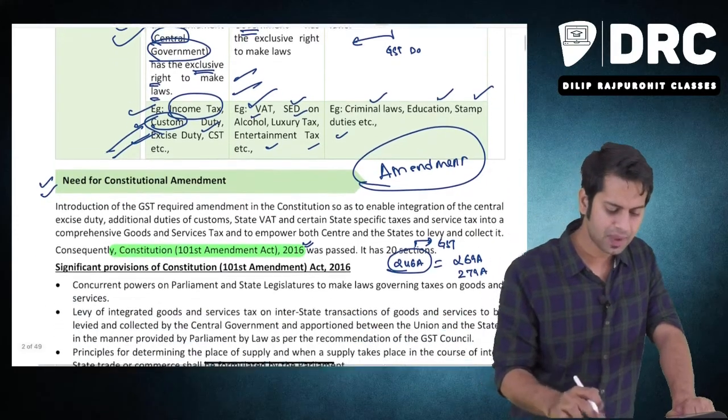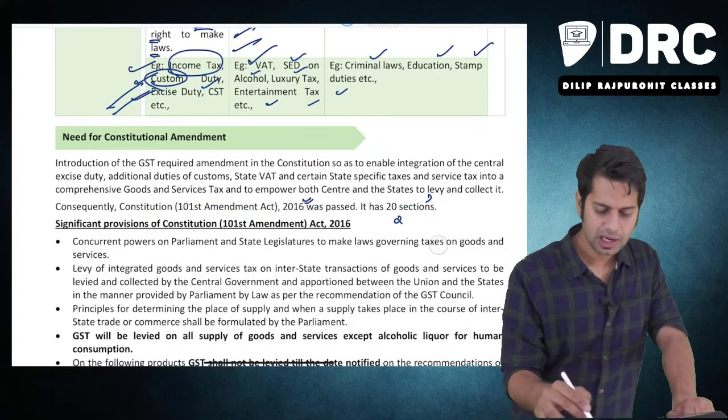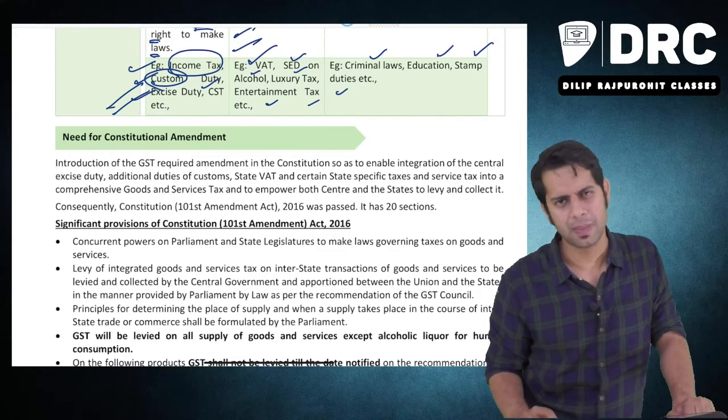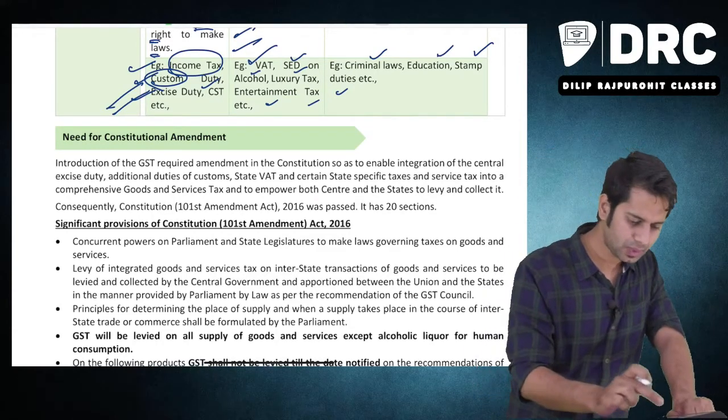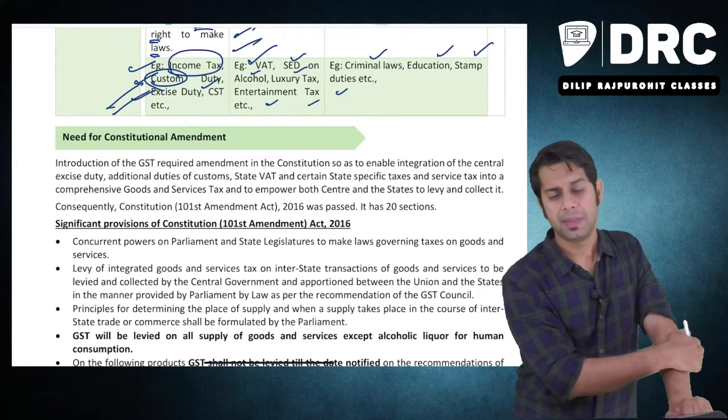Now, we'll just see why this amendment was made, what was the need for this amendment, and what are the significant provisions of this Constitutional 101st Amendment Act 2016. Now, the need for the constitutional amendment. Why was the constitutional amendment required?